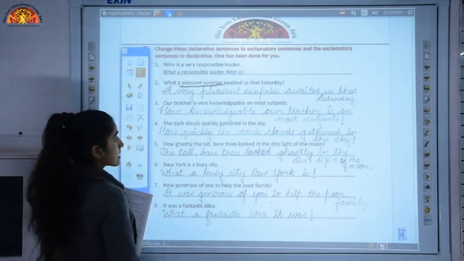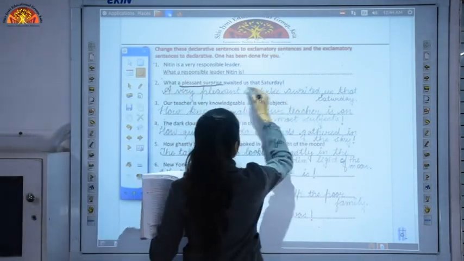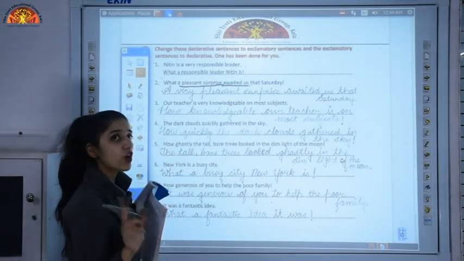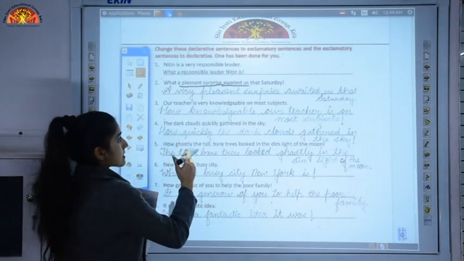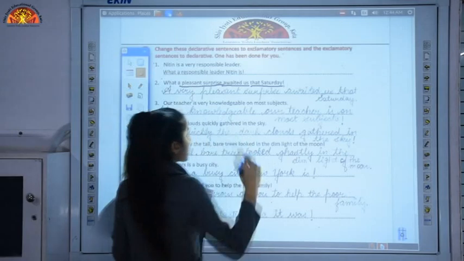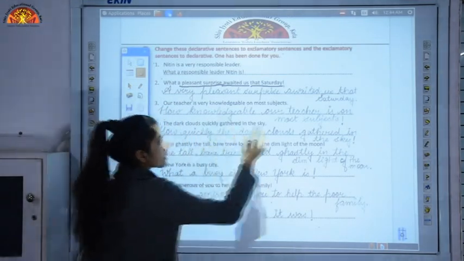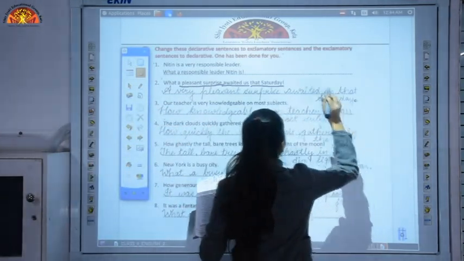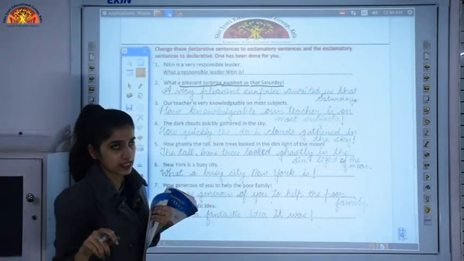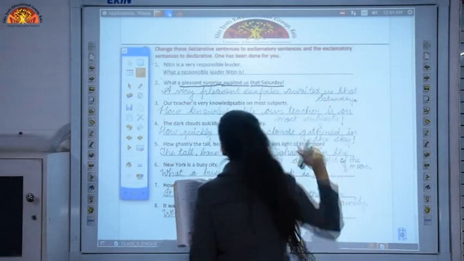We have added this. Then the verb: what is the verb? Awaited, and then us, because that's the object. So, a very pleasant surprise awaited us, and then the rest of the sentence, that Saturday, and it will end with a full stop because we have formed the declarative sentence.